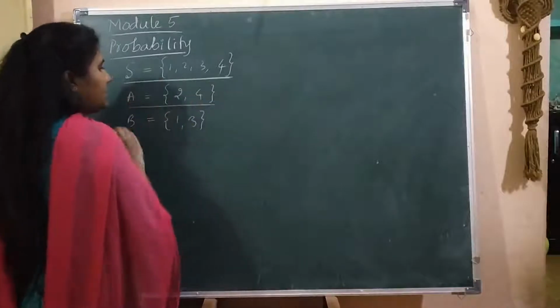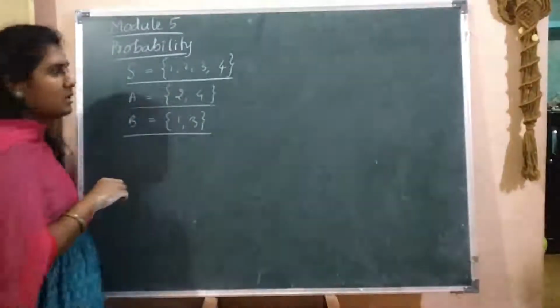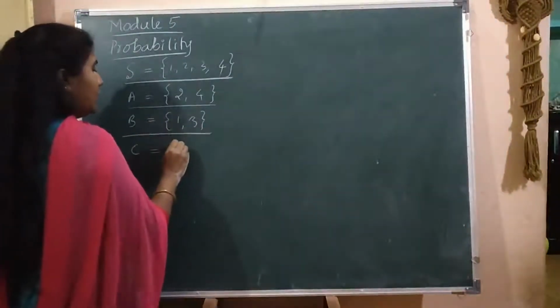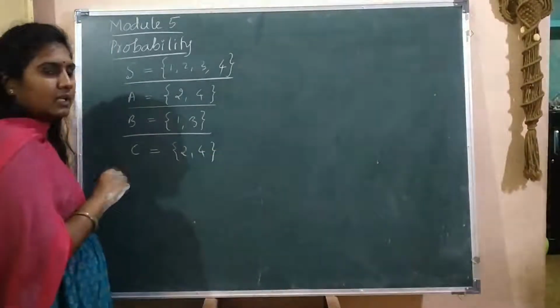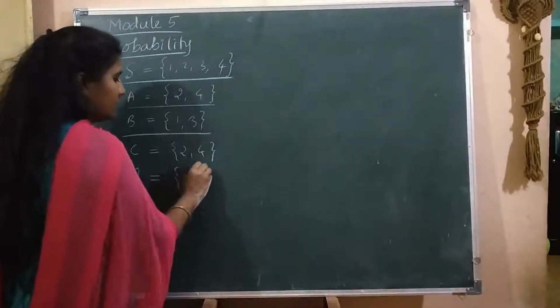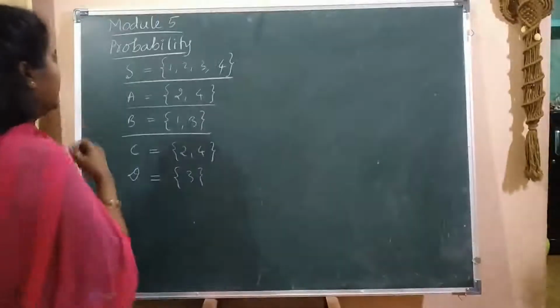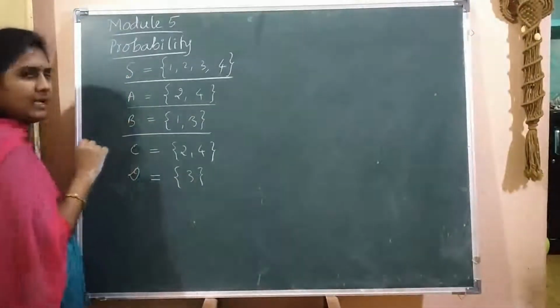Here we have taken one set, the even numbers. Another set, the odd numbers. Another set you can state as multiples of 2, that is 2, 4. One more set you can define is multiples of 3, where only 3 is there. And so on, you can make subsets here. Here A, B, C, D are the subsets of the sample space.